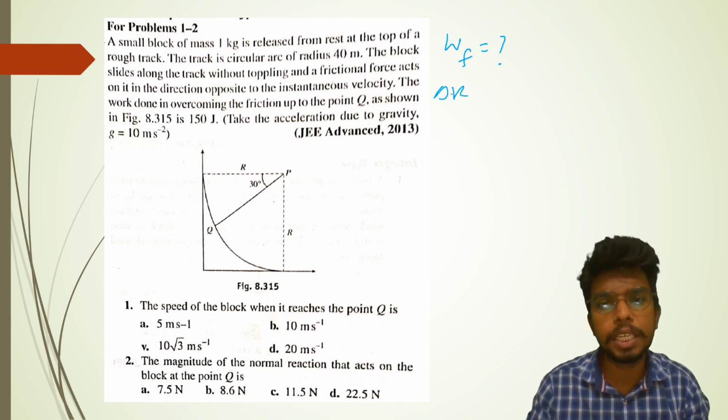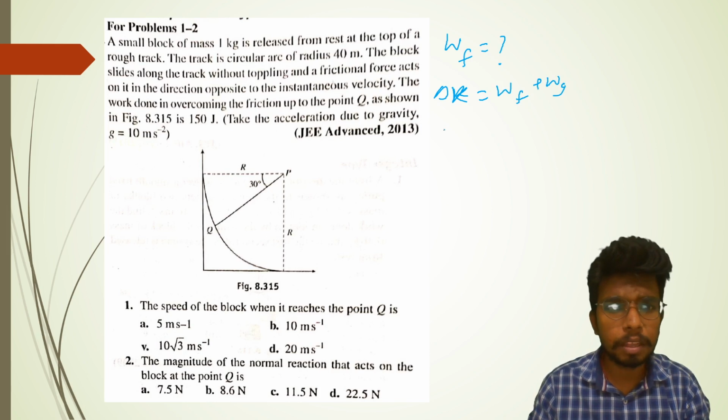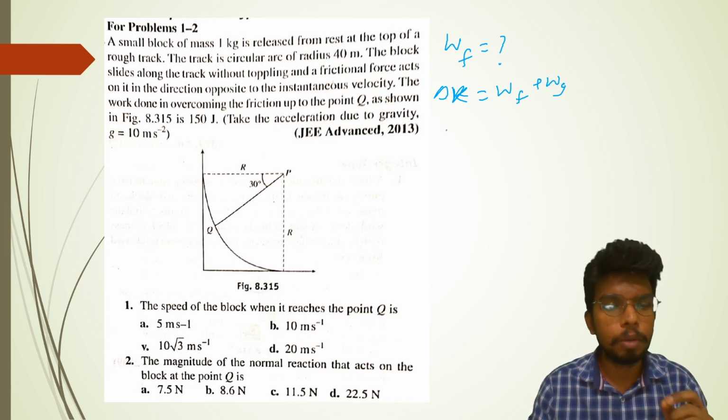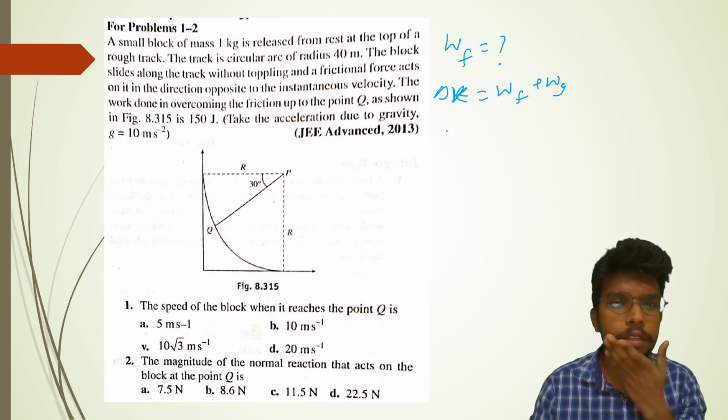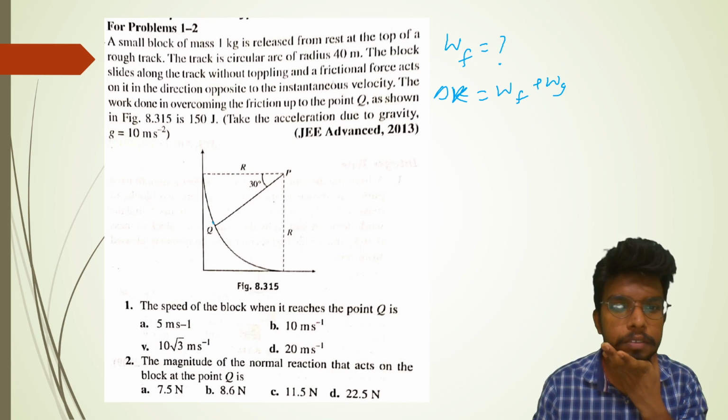So we apply change in kinetic energy, that will be equal to work done by friction plus work done by gravity. Let's do it. The small block of mass 1 kg is released from rest, so initially 0. The track is a circular arc of radius, we don't know, let's assume the velocity be v.